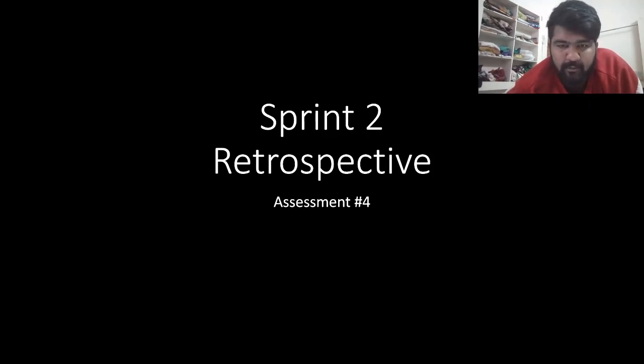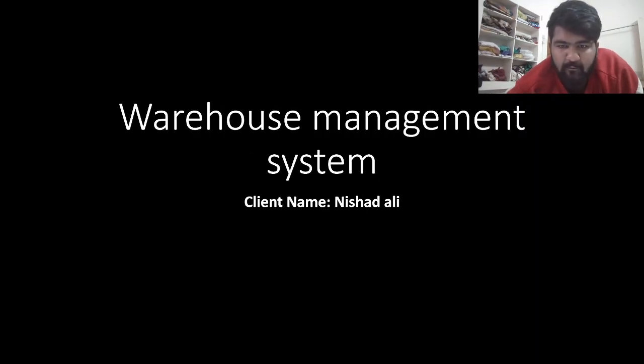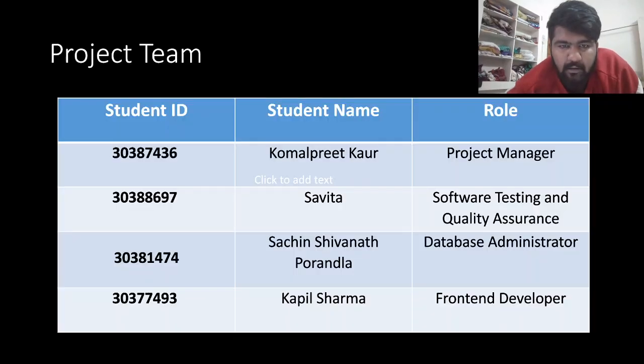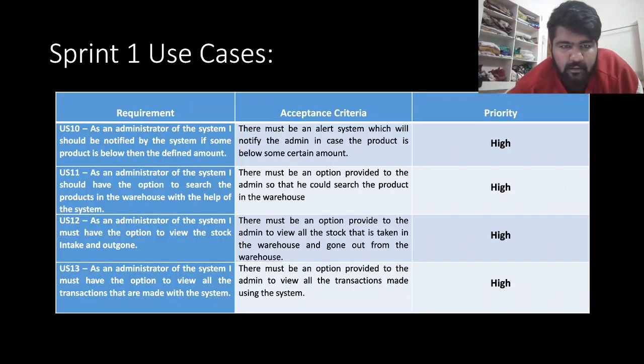I'm going to present about the Sprint 2 retrospective assignment task 4. A project titled Warehouse Management System, client name Nishad Ali. Our project team, our Sprint 1 use cases. As per the requirement, acceptance criteria and the priority.